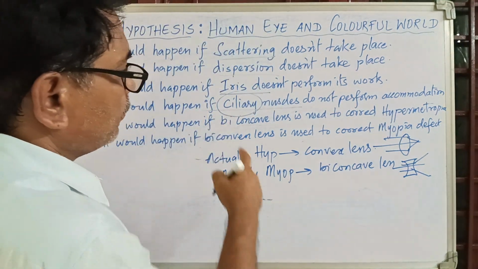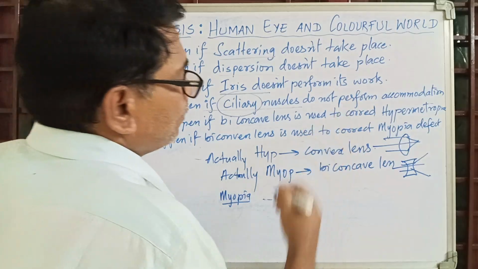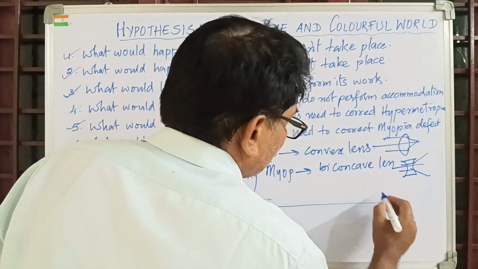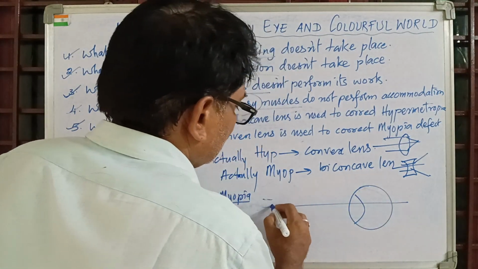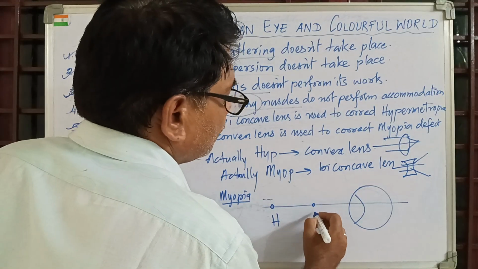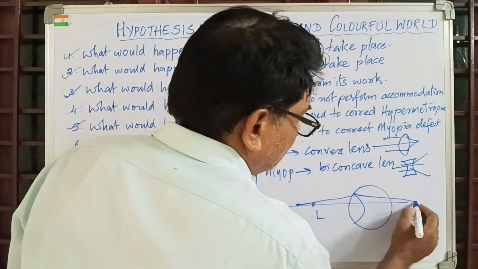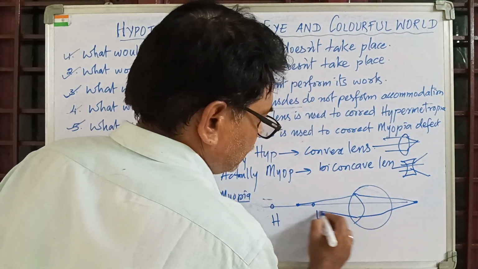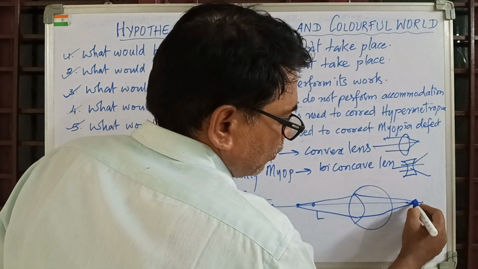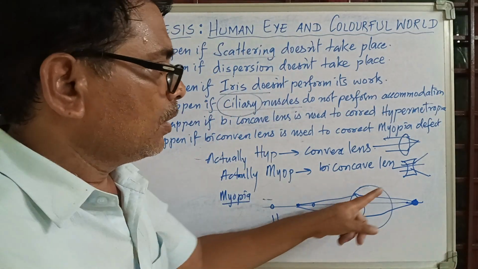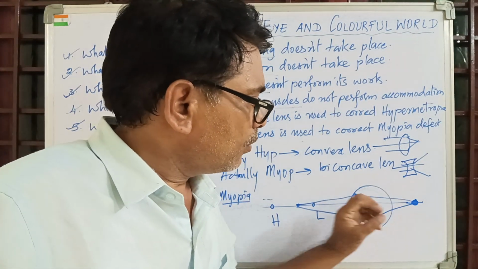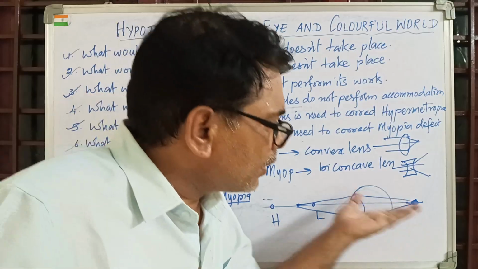What happens if a concave lens is given to hypermetropia? A person who is suffering with hypermetropia can see an object which is far. He cannot see an object which is near. See, the image is going beyond the retina. Now you see, what can a concave lens do? It will diverge. So it is already diverged.